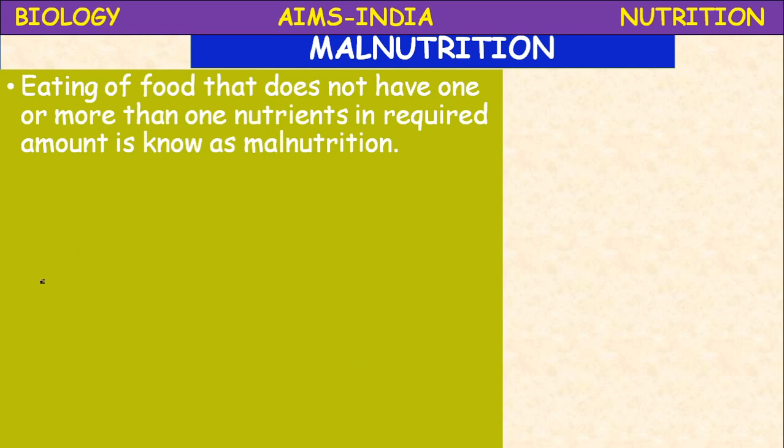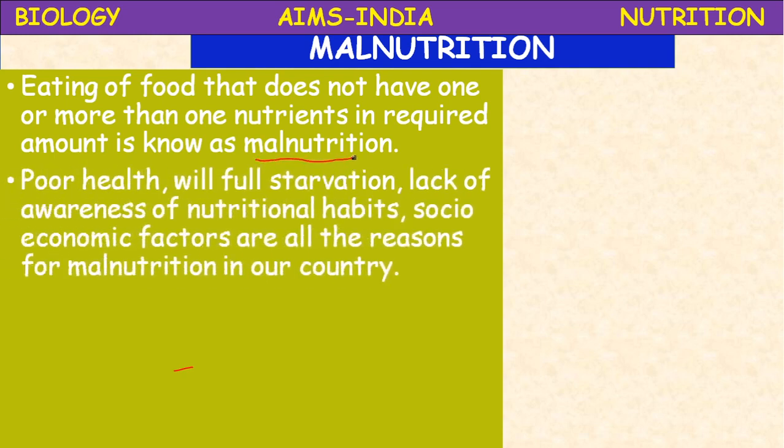So if any disturbance in that balanced diet, that will lead to malnutrition. The definition of malnutrition: eating of food that does not have one or more than one nutrients in required amounts is known as malnutrition.